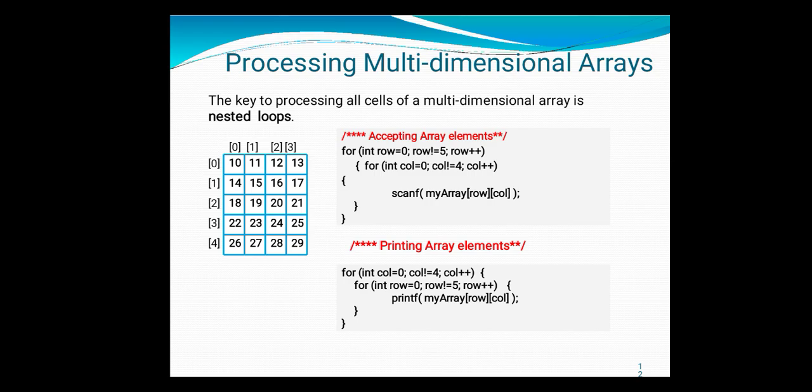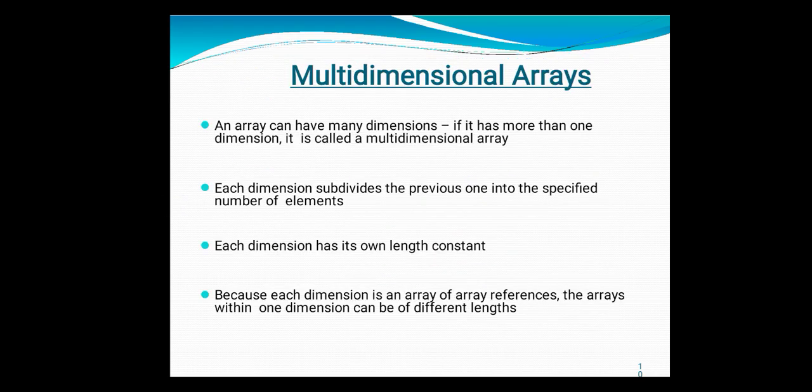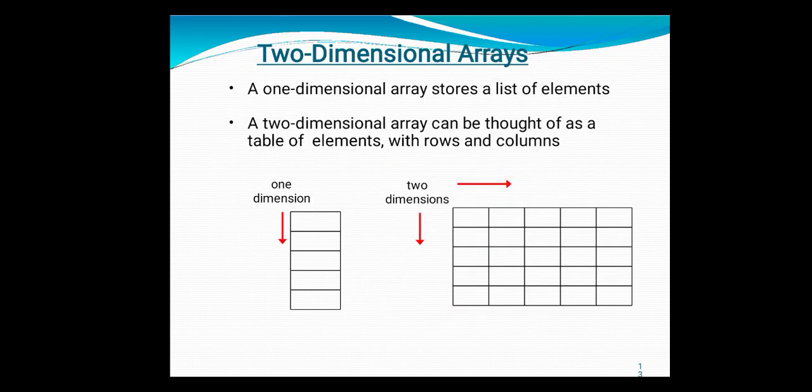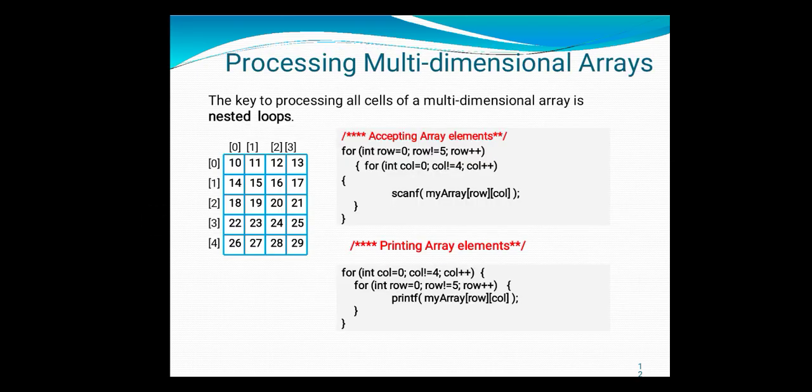So same as your one-dimensional array, here I am just including one more for loop, that is for the column, and the scanf statement. Inside the scanf, my array name is myarray and row and column, that is i and j. If you are using i and j instead of row and column, then you can say ij. Here the index variable name is row, and here is column, then column number. Okay. Inside the first row, first column; inside the first row, second column. In this way it will accept the values of the two-dimensional array.